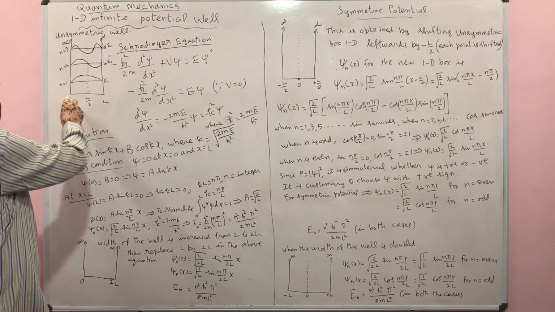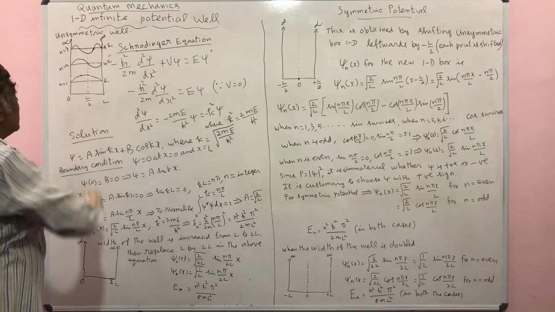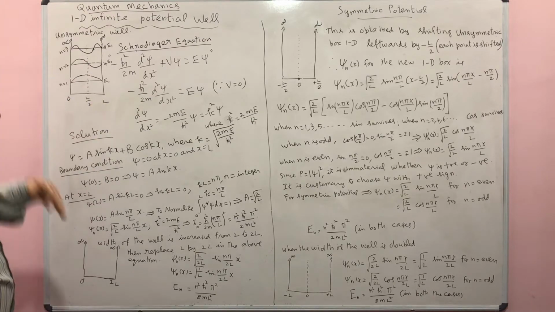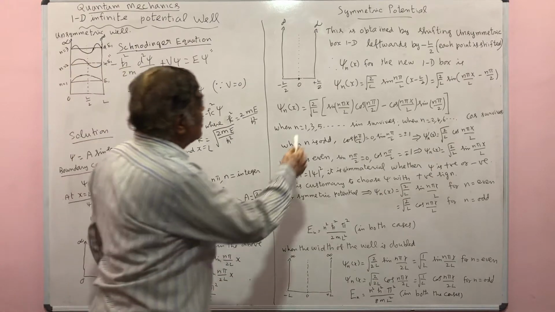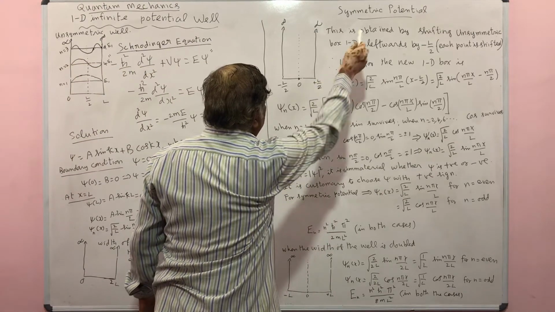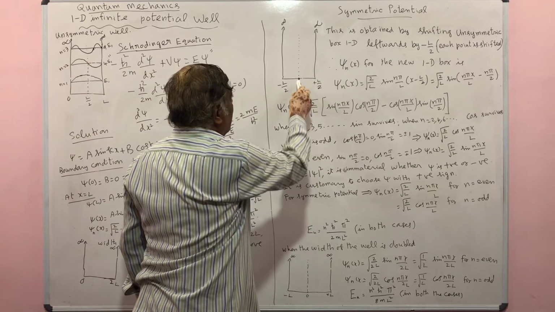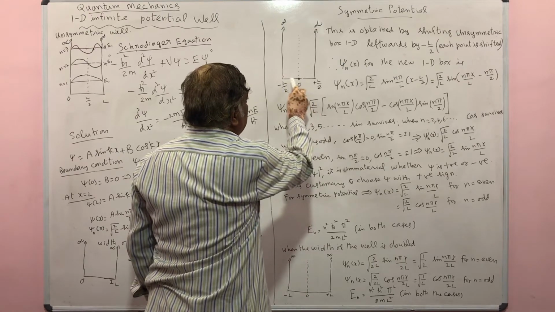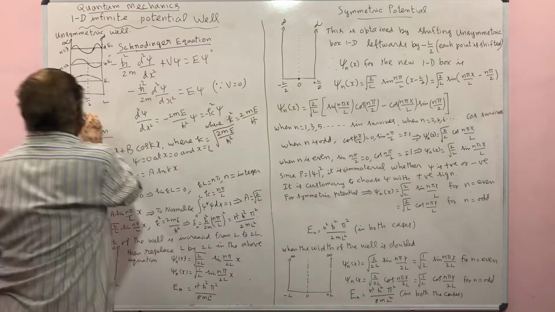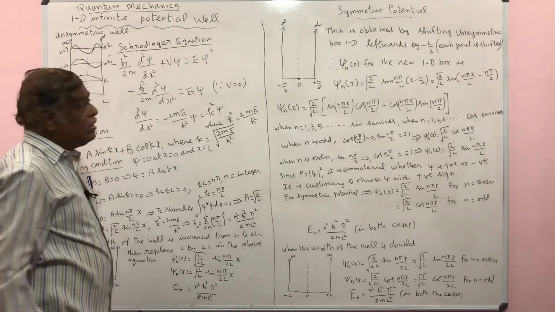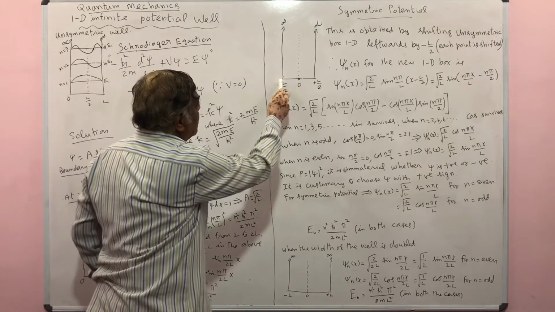Now suppose you consider a symmetric one, so this is an unsymmetric one. So let us consider a symmetric potential. That is, the origin is at the middle of the well. Here this is the origin. Here the origin is the corner of the one dimensional well. Here the origin is at the middle of it.